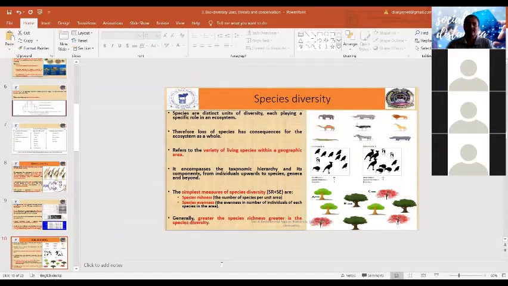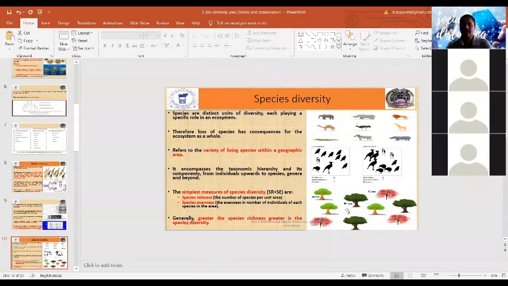Second is species diversity, that is the variety or variations among the living species within a geographical area. So diversity between the species within a geographical area is called species diversity. The simplest way to measure it is species richness, that is the number of species present per unit area.